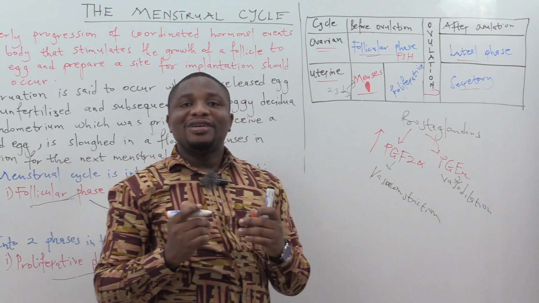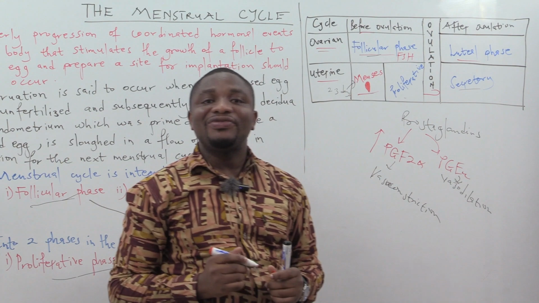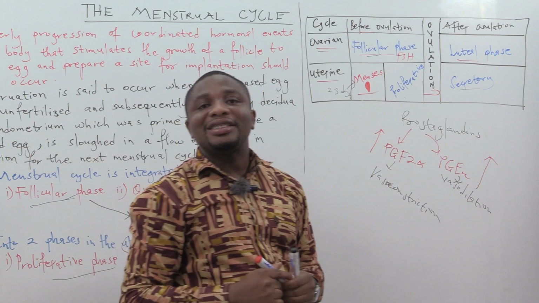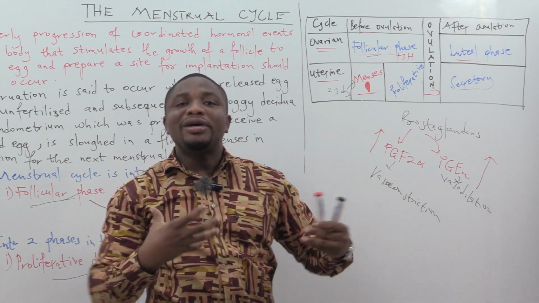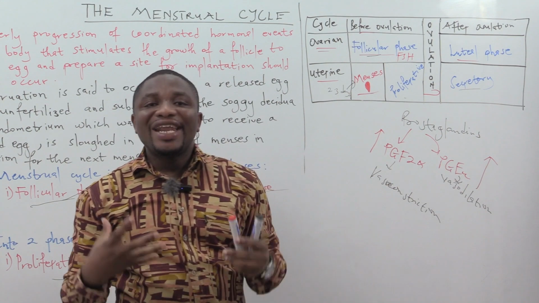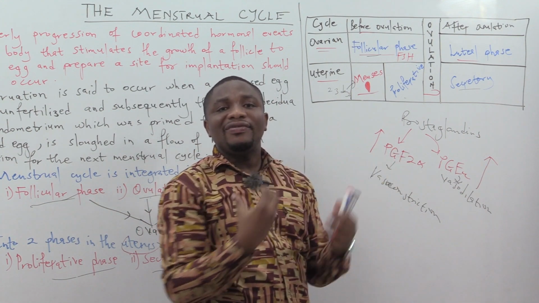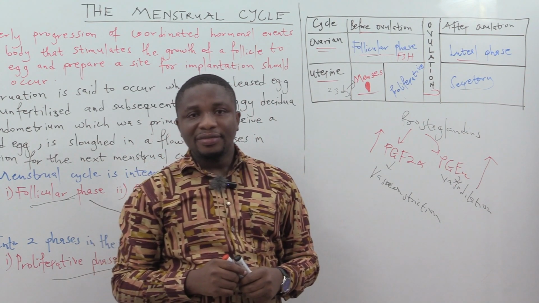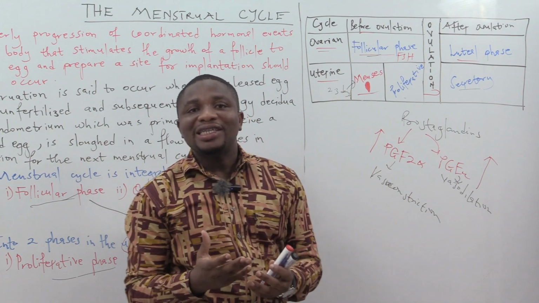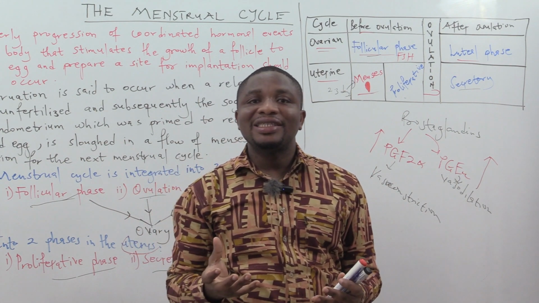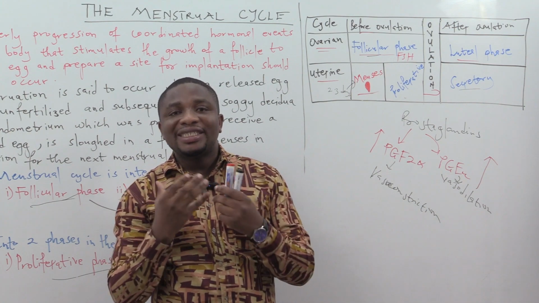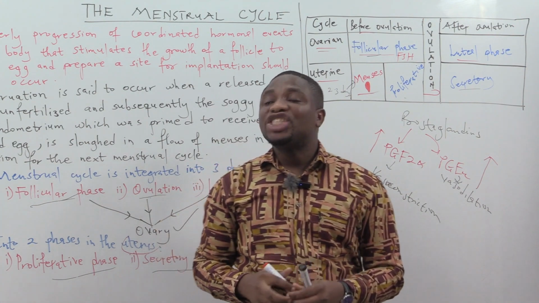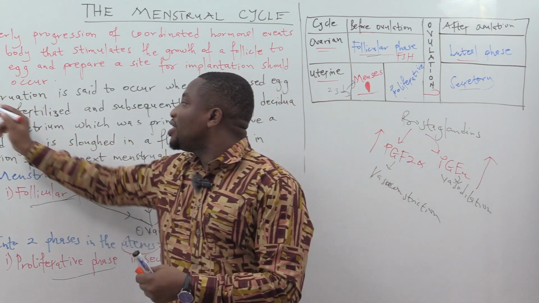What if the egg is fertilized? If the egg is fertilized, then you are going to have prostaglandin E2 being produced in abundance, and that will cause vasodilation to enable adequate blood flow to the endometrial lining so as to receive the fertilized egg in a process we call implantation. So in short, once the egg is not fertilized, the endometrium will be shed in a flow of menses in what we call menstruation.